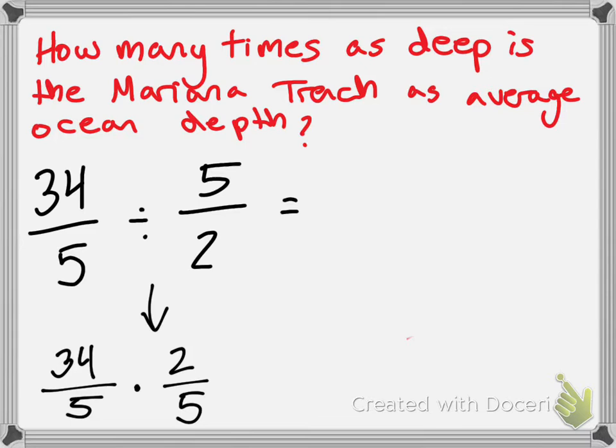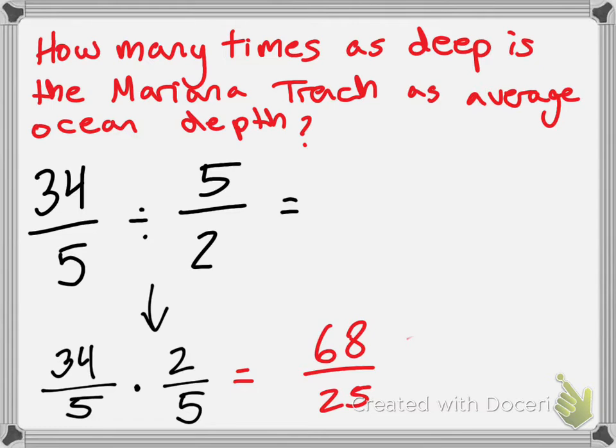Ben, is there anything I can cross cancel here? 34/5 times 2/5. Can I cross cancel anything? No, we can't. Because 34 and 5 are not divisible by the same thing, and 2 and 5 are not divisible by the same thing. So we just have to go about and multiply. 5 times 5 is 25. 34 times 2, 4 times 2 is 8, and 3 times 2 is 6, so we get 68. So we get 68 25ths.